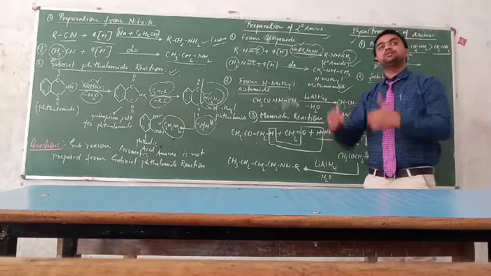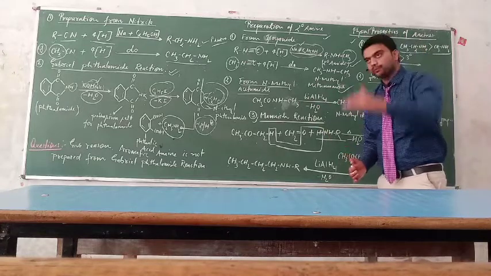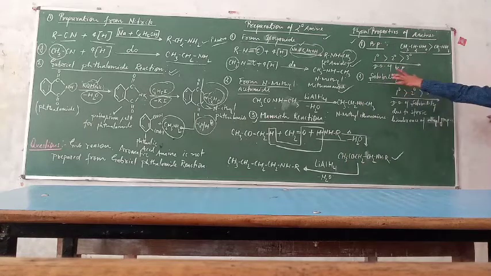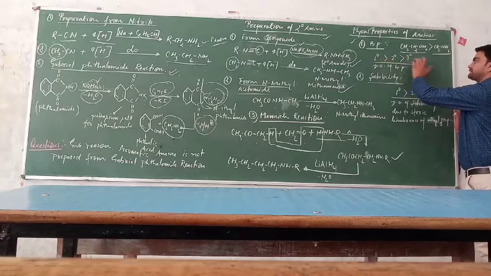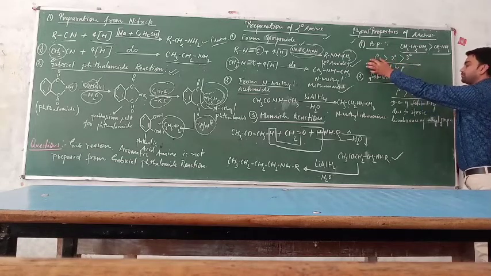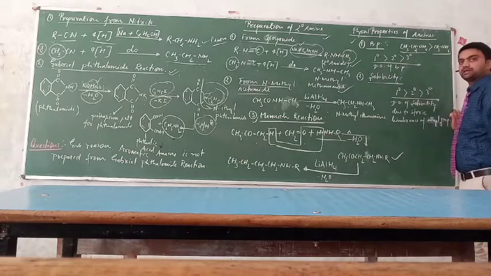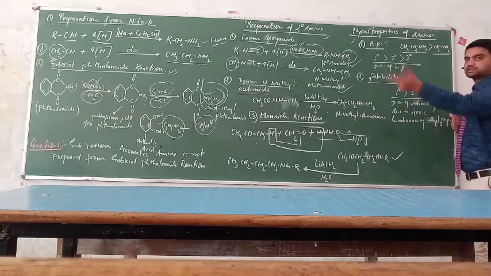Clear? And in this case the boiling point starts to decrease. Understand? So the decreasing order of the boiling point of the various amines, that is the 1-degree, 2-degree and 3-degree, is like this. First of all, the 1-degree amine has greater boiling point and the 3-degree amine has very less boiling point. Clear? Reason is the steric hindrance due to the presence of alkyl group.